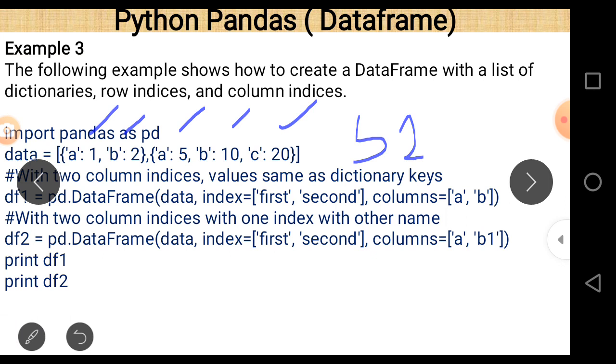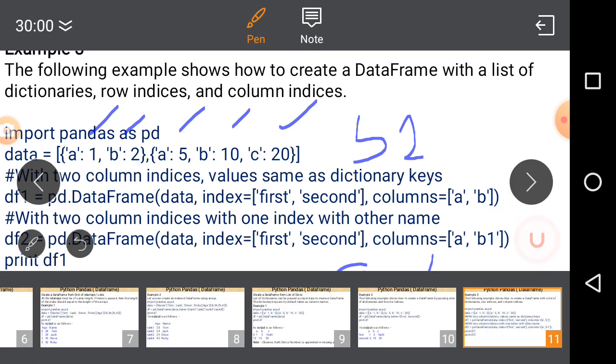As we know, the index names play the role of column names in a dictionary, and in this case these are a, b and c.